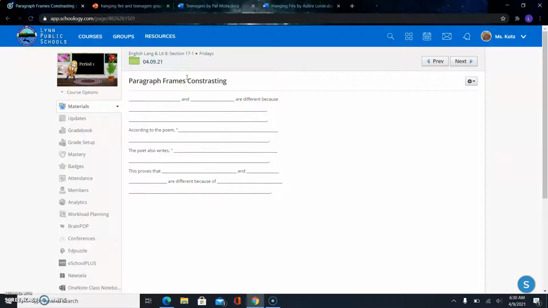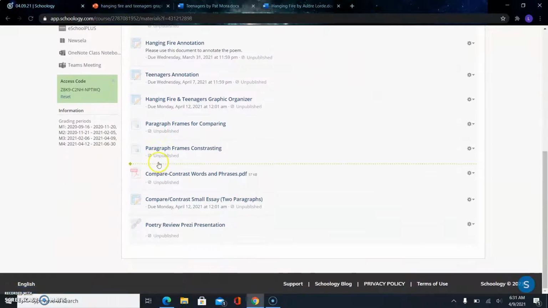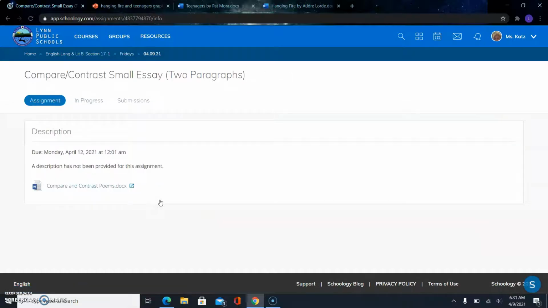You're like, Miss Katz, where does this all go? So we have a document for you, and it's called Compare Contrast Small Essay, right? So you want to definitely open this up as well. I know it's a lot of tabs up here. I know it's a lot of stuff open. So just take it one step at a time.